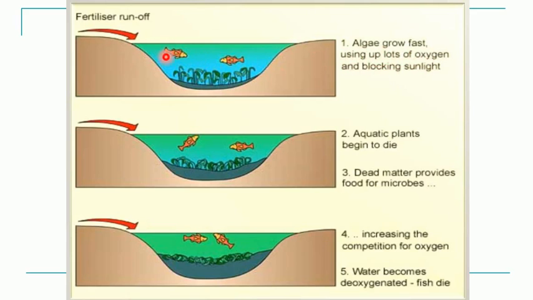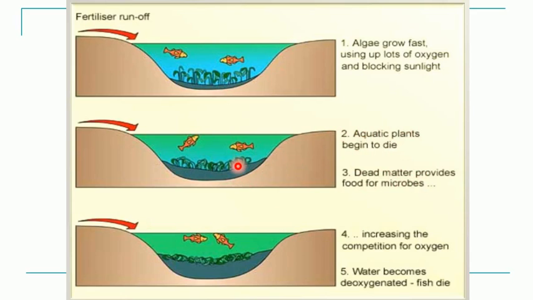Now at the same time, the entire surface of this water will be covered by algae. So you will have a mat-like growth of algae on the surface of water. Due to this, whatever sunlight is coming will not go to the bottom of the pond or lake. Due to this blockage of the sunlight, whatever plants are present in this lake or pond will not get sunlight, right? So they will not be able to grow. Obviously there is no sunlight, no photosynthesis of the plant, so all the plants will start dying. So you can see all aquatic plants begin to die, and now this will result in dead matter.